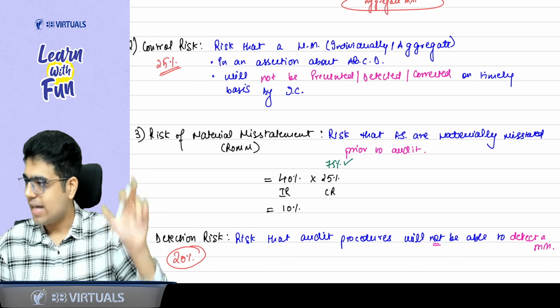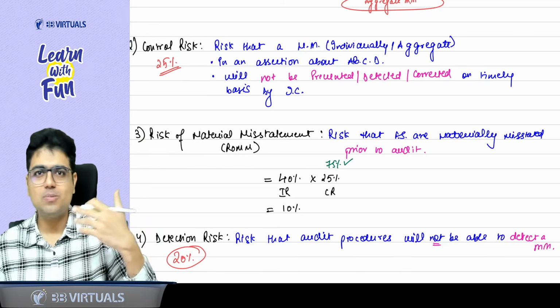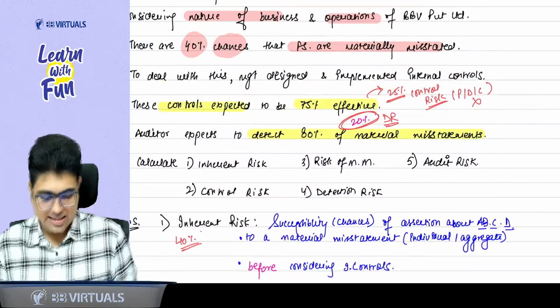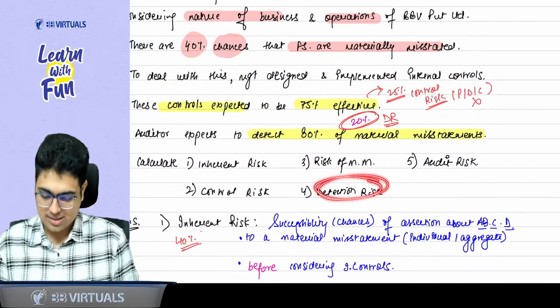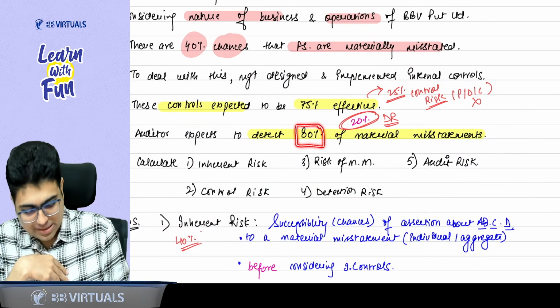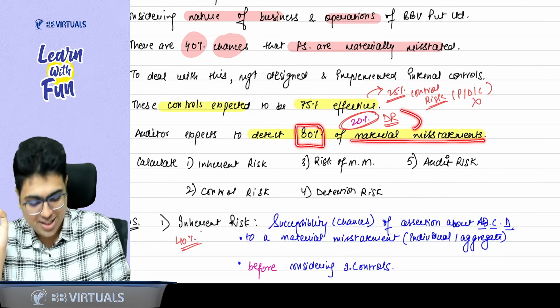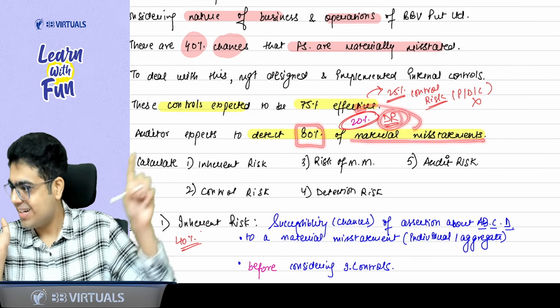Got it, sir. Now to deal with this risk of material misstatement, the auditor comes. He performs his audit procedures. Then we calculate the detection risk. The auditor expects that he will detect 80% of the material misstatement. So how much will he not be able to detect? 20%. That is your detection risk.